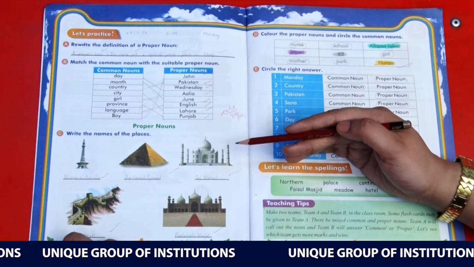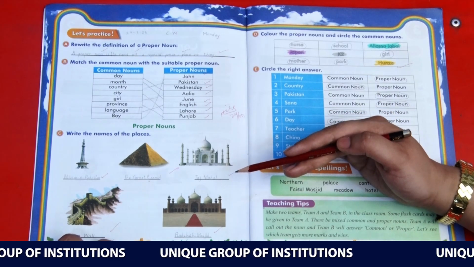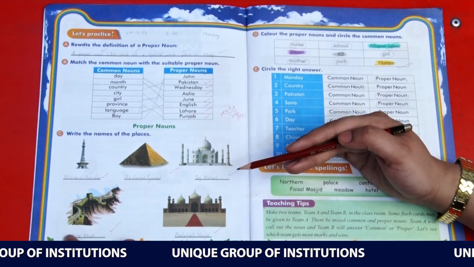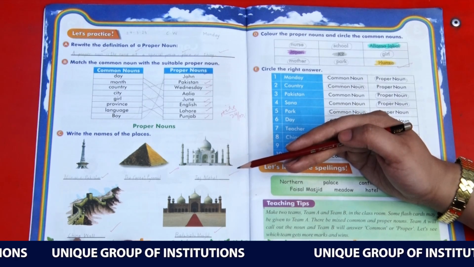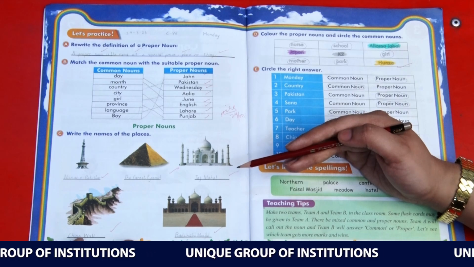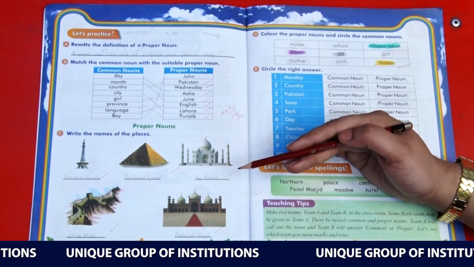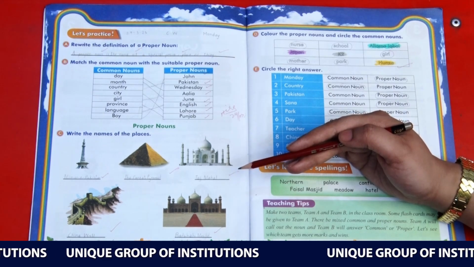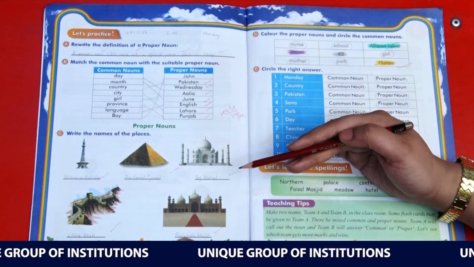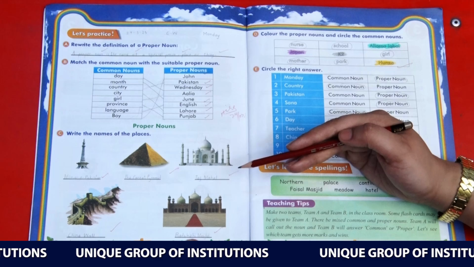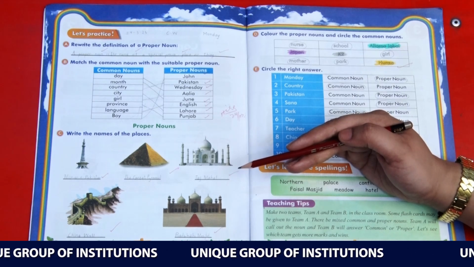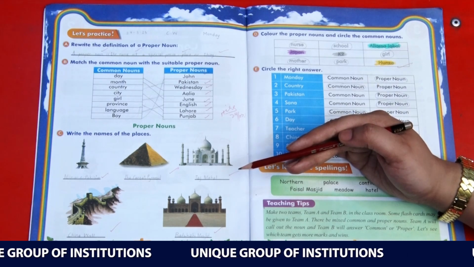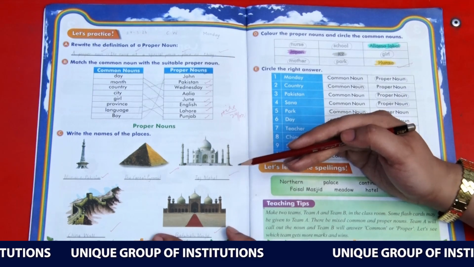Then move to the next picture. It's China Wall. It's the longest wall in the world, which was created by the Chinese to protect themselves. The name of this wall is China Wall. You will write China here with a capital C, then small H-I-N-A, give one finger space and write Wall, capital W-A-L-L. Then the last is Badshahi Masjid. You will start with a capital B, then small A-D-S-H-A-H-I, Badshahi, then one finger space and Masjid, capital M, then small A-S-J-I-D. We are done here, then move to the next page.